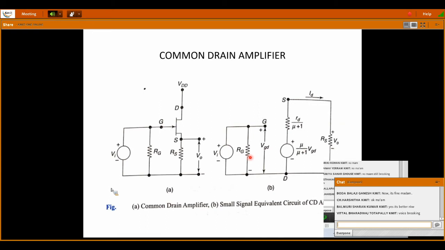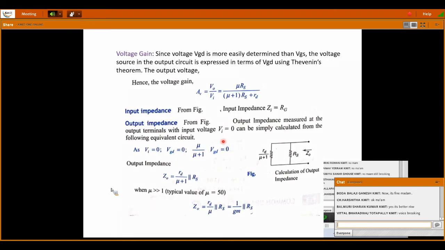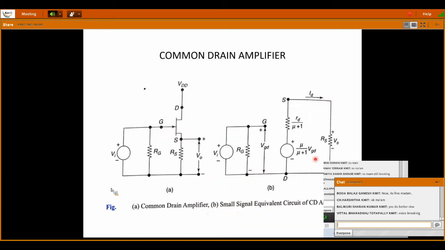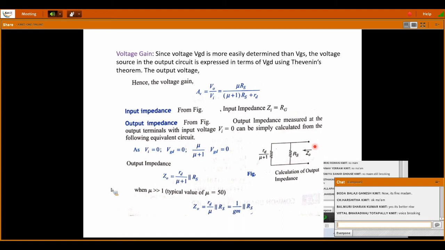So the input resistance is taken as the input impedance. And next is output impedance. The output impedance measured at the output terminals with input voltage Vi equal to 0 can be simply calculated from the following equivalent circuit. An equivalent circuit is drawn to calculate the output impedance, taking this mu by mu plus 1 VGD as 0, because VGD, that is the input resistance, is taken as 0.